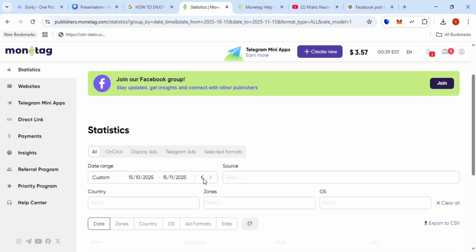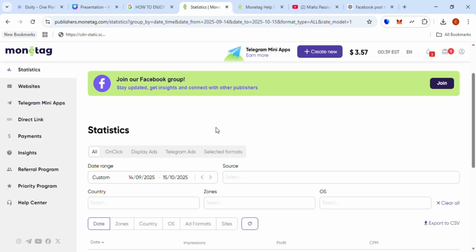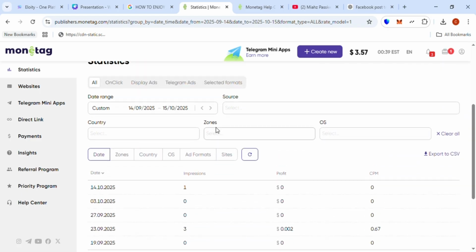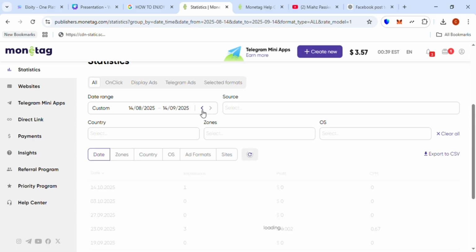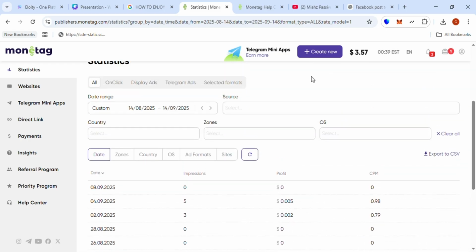You have much more to earn once you register on this platform. These are the stats on this platform, with so many options that you can choose from. If you want to see how your link or your ad placements have been doing so far, this is where you see it.